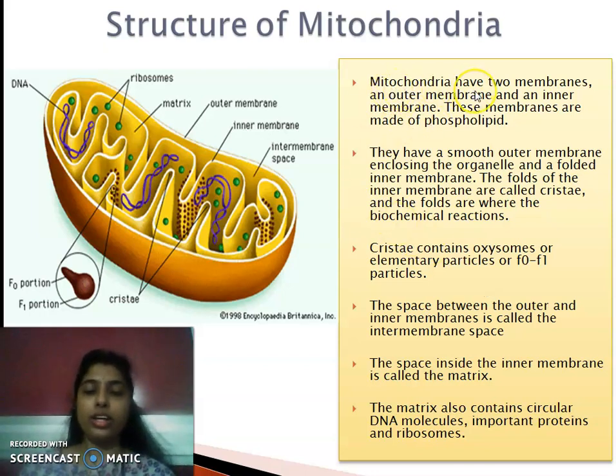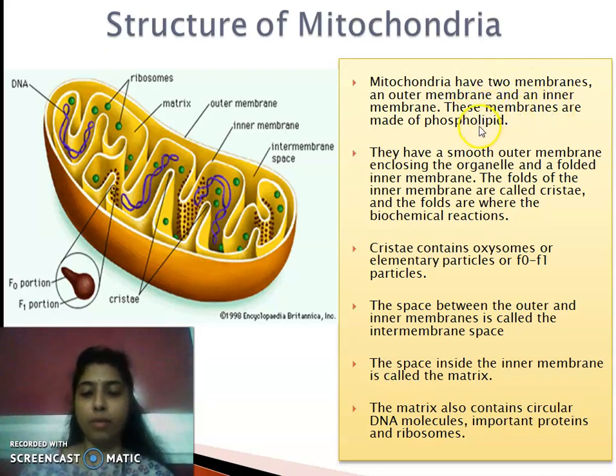So the mitochondrion also has a two-membrane structure, like the nucleus. This one is the outer membrane and this one is the inner membrane. Can you see? The outer membrane is a simple one which just covers the mitochondria from outside, while the inner membrane is formed into different fold-like structures. So mitochondria have two membranes, an outer membrane and an inner membrane.